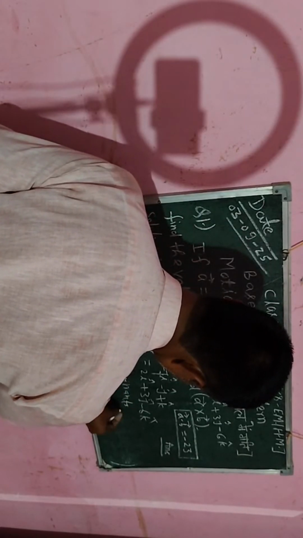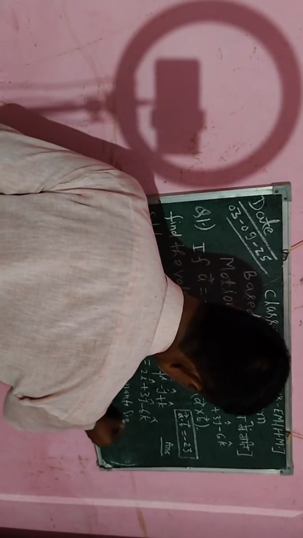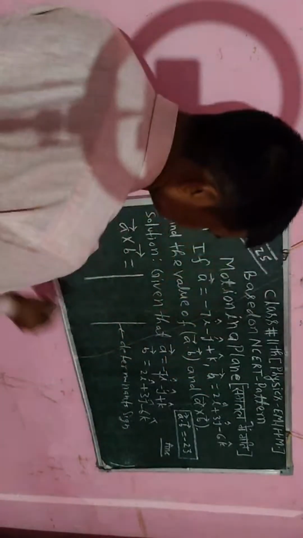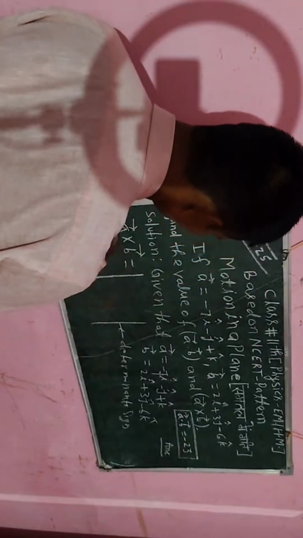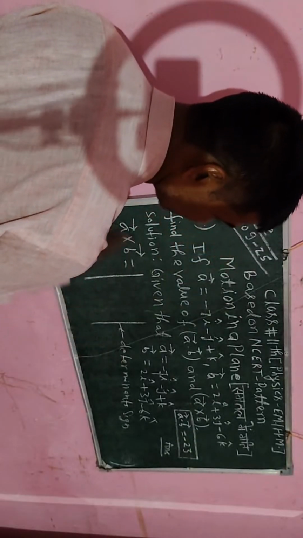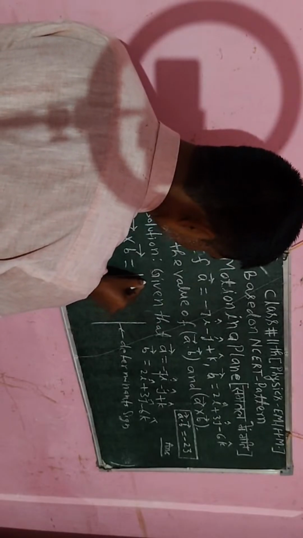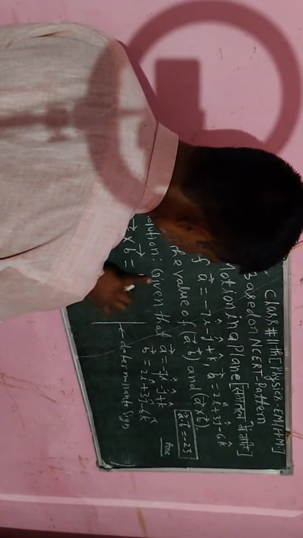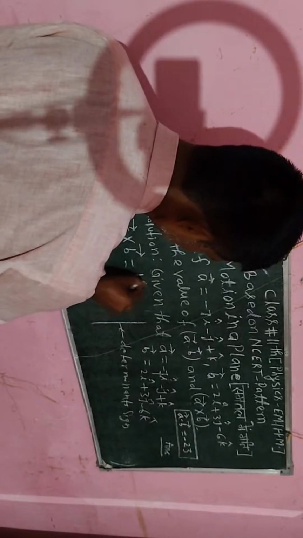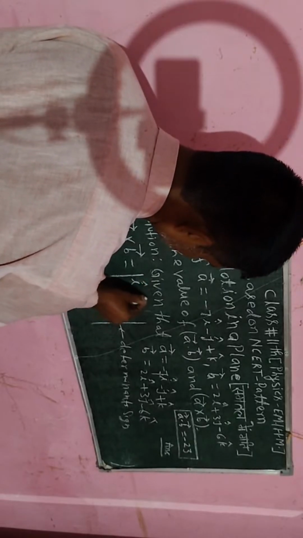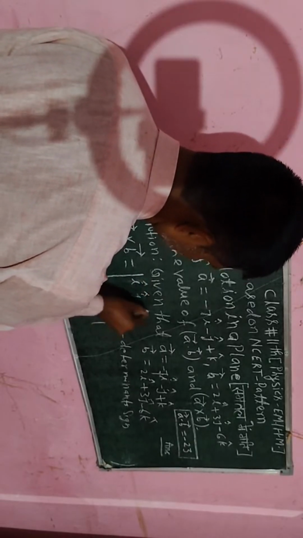Determinant sign. This is the determinant sign. So first of all, vector A has the vectors i, j. So here I will write vector i cap, vector j cap, and also vector k cap.